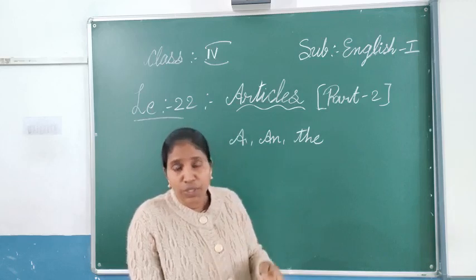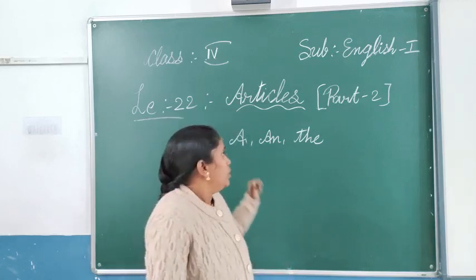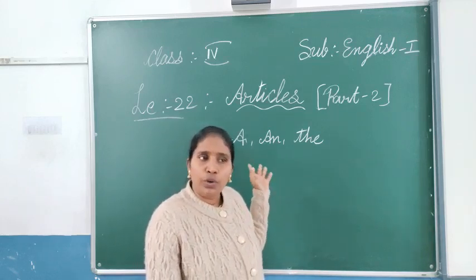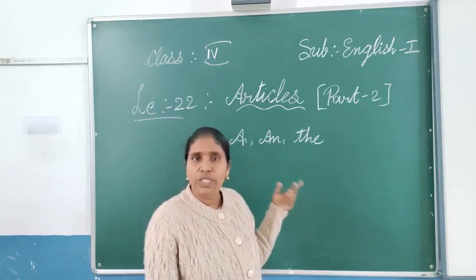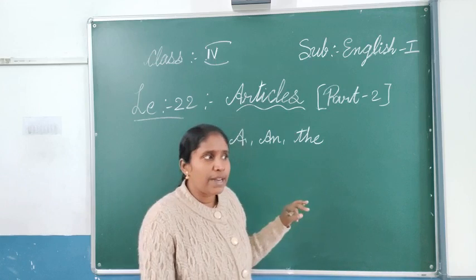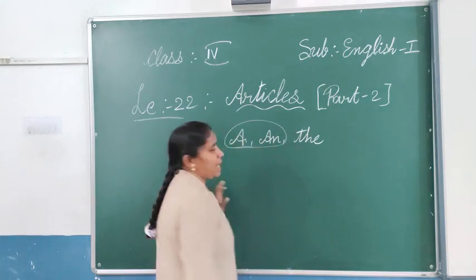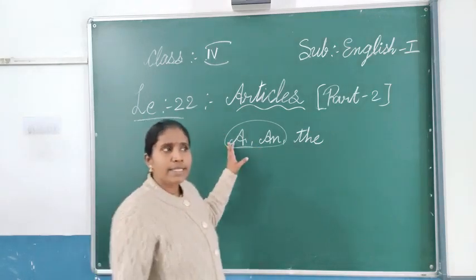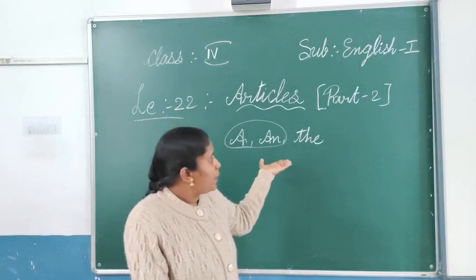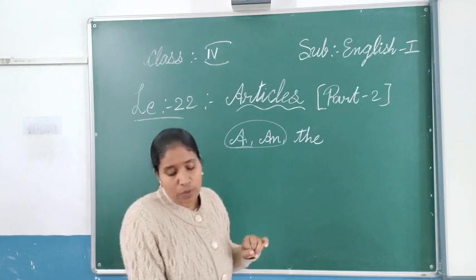I hope you have understood the lesson and you are following. If you follow, you can learn something and know what articles are, how we are using them, and which type of article we use when. Yesterday we discussed the indefinite articles, a and an. An depends on vowel sounds and a depends on consonant sounds.